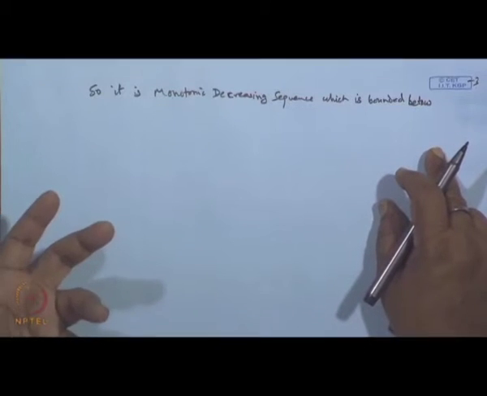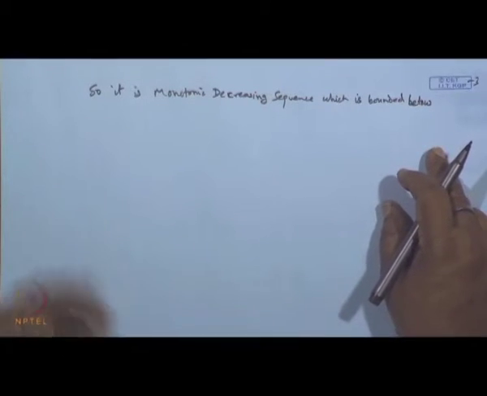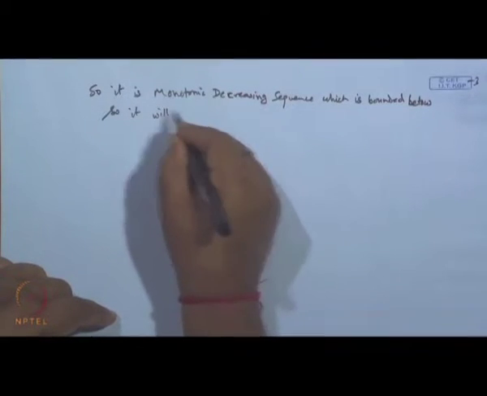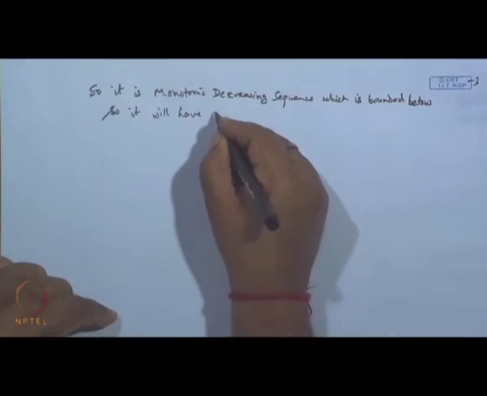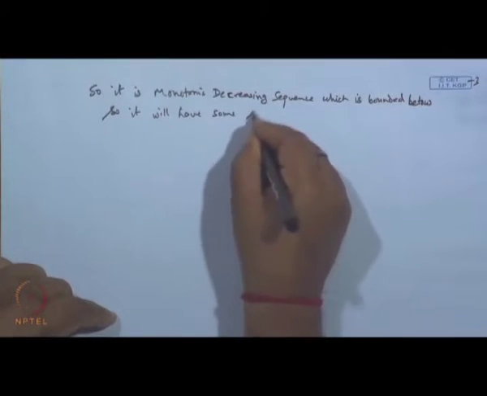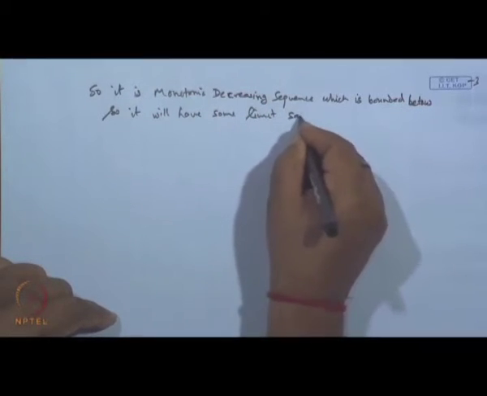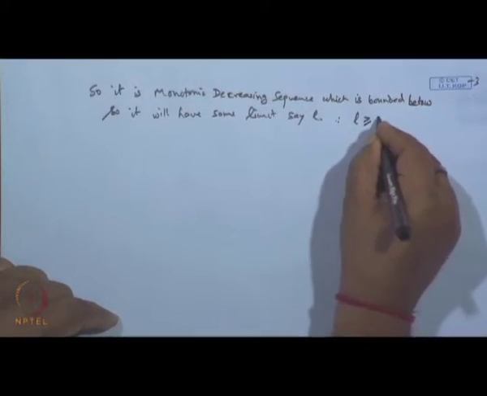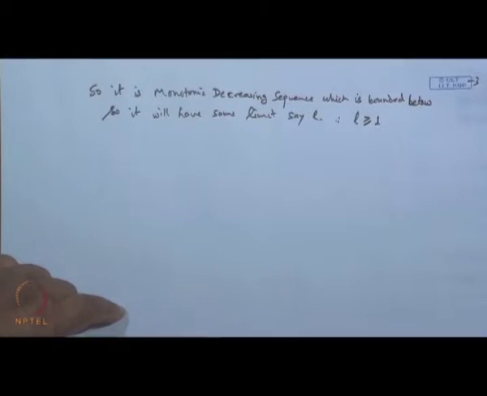So, it must have some limit, because every bounded monotonic sequence has a limit. Say the limit is L, and therefore L will be either greater than 1 or equal to 1.